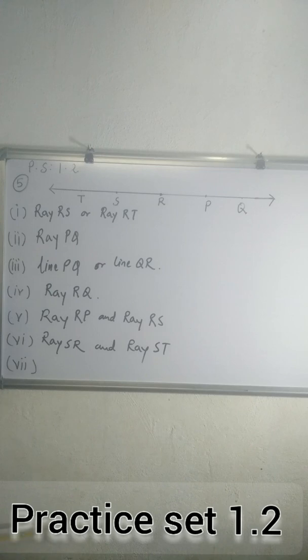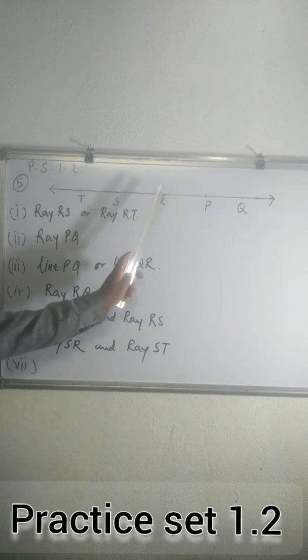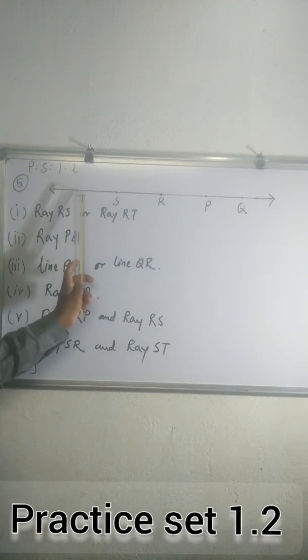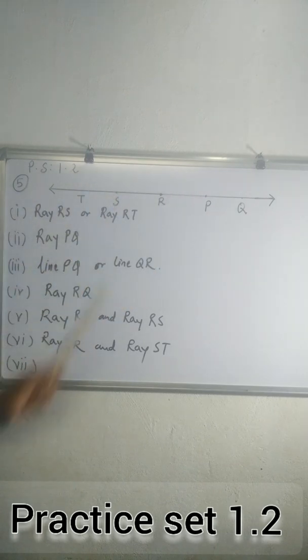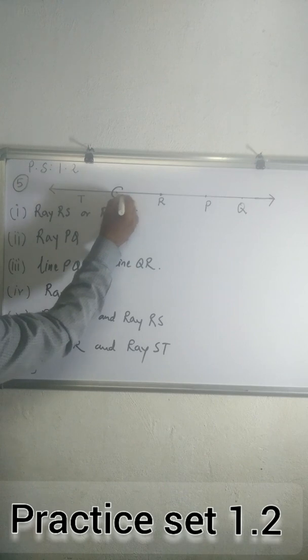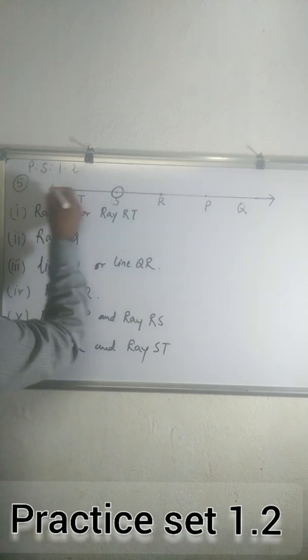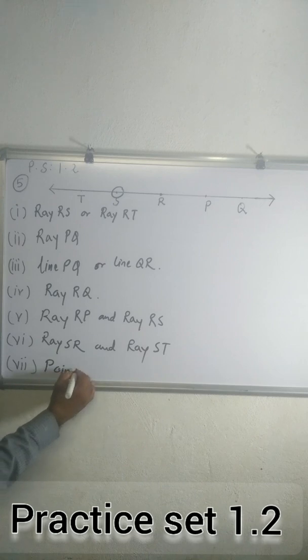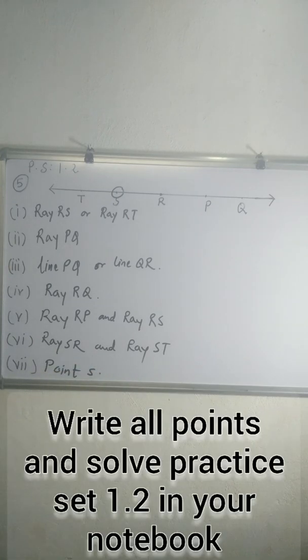Last one, write the intersection set of ray SP and ray ST. The intersection of ray SP and ray ST is a point. This is the common point in ray SP and ST. So the intersection is a point. S is the intersection of ray SP and ST.